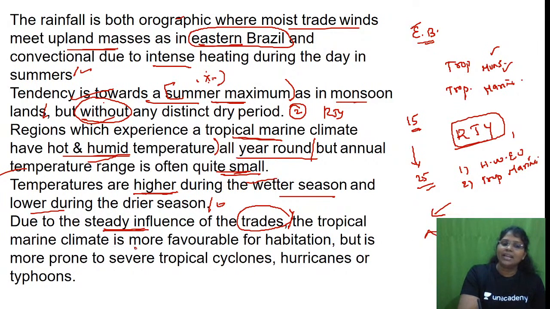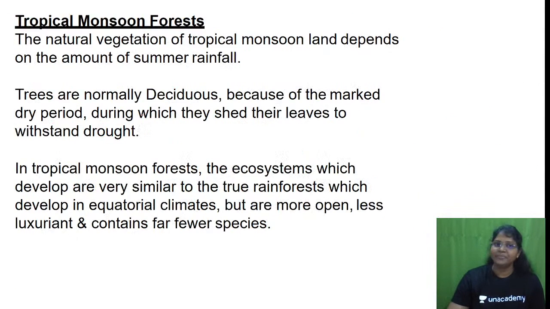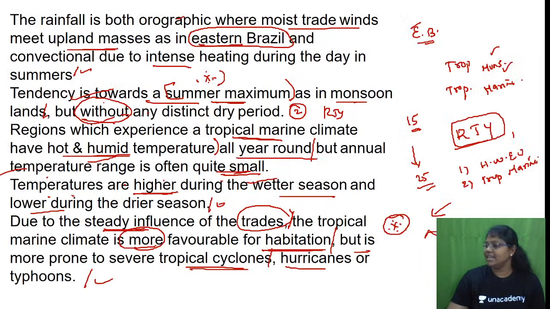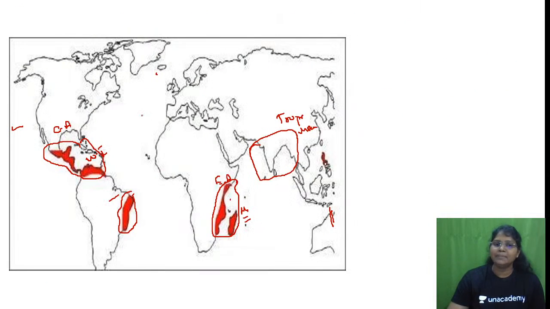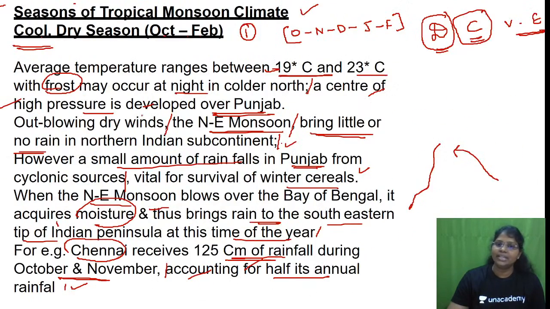The tropical marine climate is more favorable for habitation but is more prone to severe tropical cyclones, hurricanes or typhoons. Very important point. Due to the steady influence of the trades, it is more favorable for habitation, but more prone to severe tropical cyclones, hurricanes or typhoons. Is this clear? Thus, I think I have completed. Can we go for a quick revision? Yes, Radhika. I think only Radhika is answering.